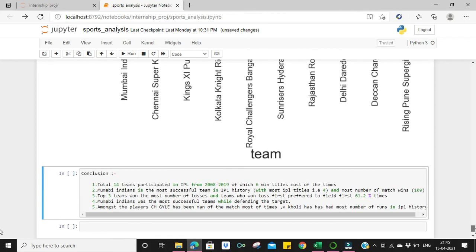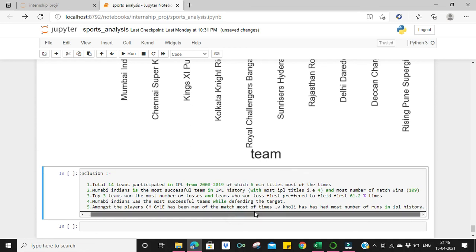So what we conclude from the above analysis is that a total of 14 teams participated in IPL, over which 6 won the title most of the times. Then Mumbai Indians is the most successful team in IPL history with most IPL titles, that is 4, and most number of match wins as well. Also, the top 3 teams won the tosses, and the teams who won the tosses preferred to field first 61.2% of the times. Mumbai Indians were the most successful team while they were defending the target.